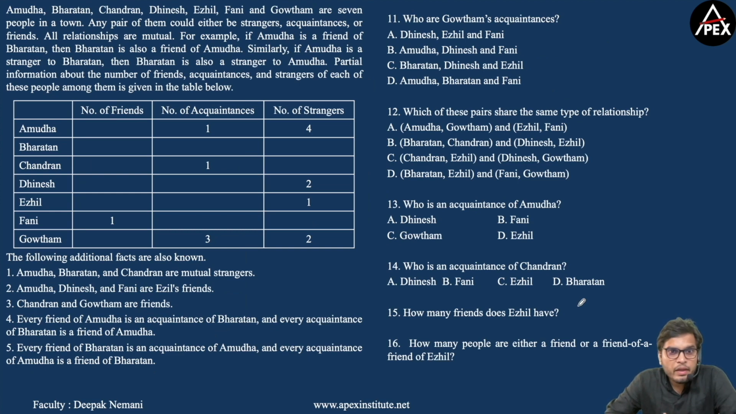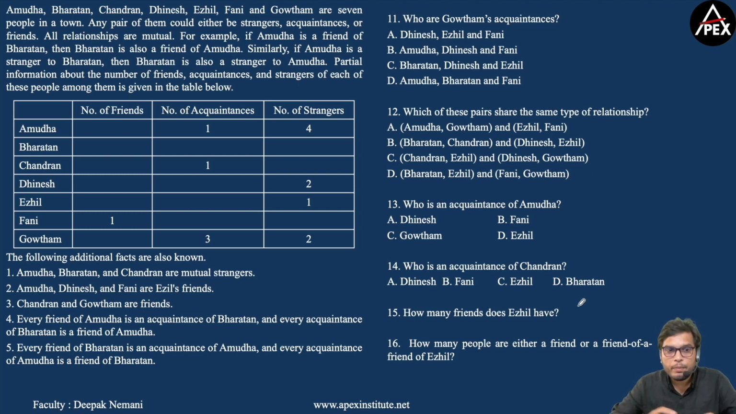A, B, C, D, E, F and G are 7 people in a town. Any pair of them could either be strangers, acquaintances or friends. All relationships are mutual. For example, if A is a friend of B, then B is also a friend of A. Similarly, if A is a stranger to B, then B is also a stranger to A. Partial information about the number of friends, acquaintances and strangers of each of these people among them is given in the table below. Now let me consider A.